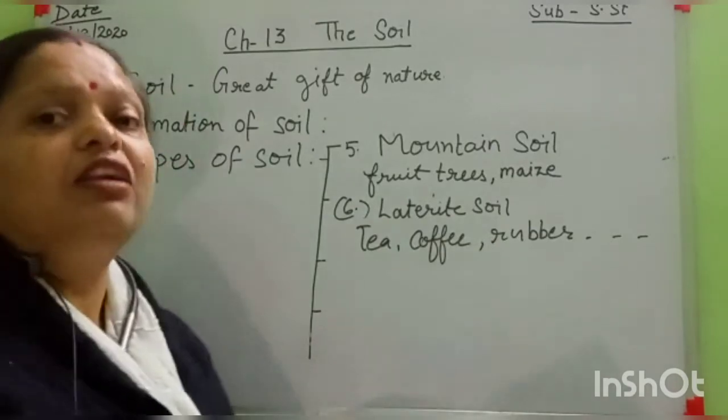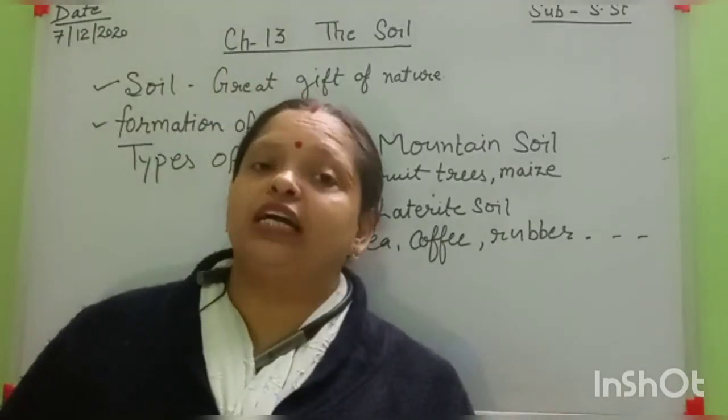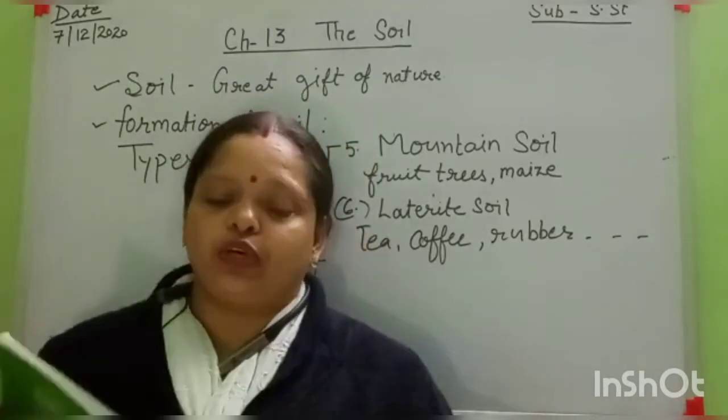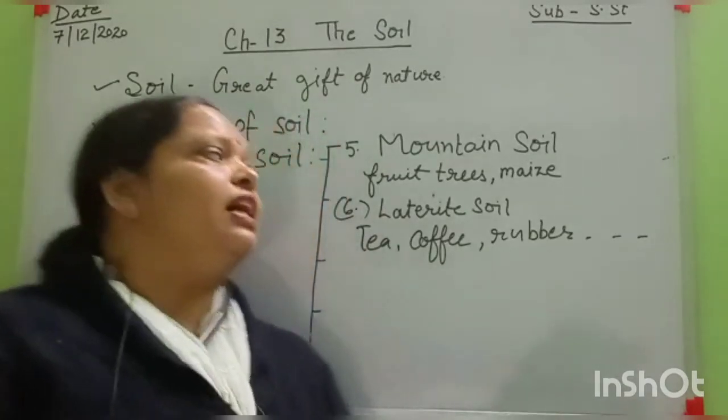Okay students, I hope all of you understand these types of soil. What is soil, how soil is formed, and how many types of soil there are. There are 6 types of soil according to your book. Okay, and all these topics are clear now. And then this is the last topic.